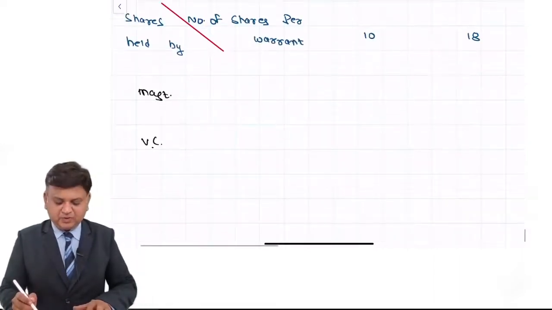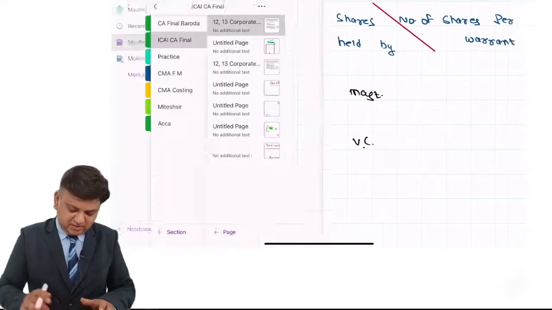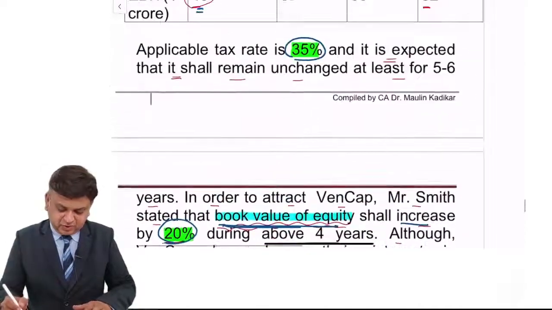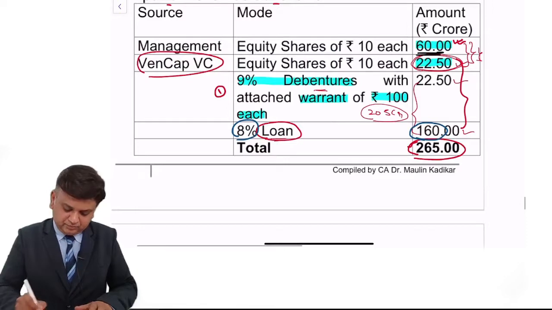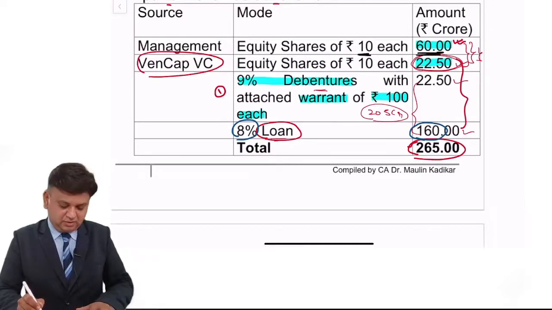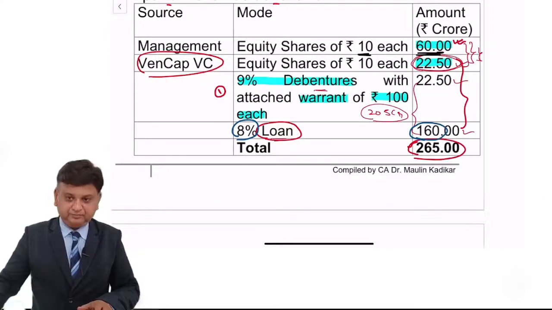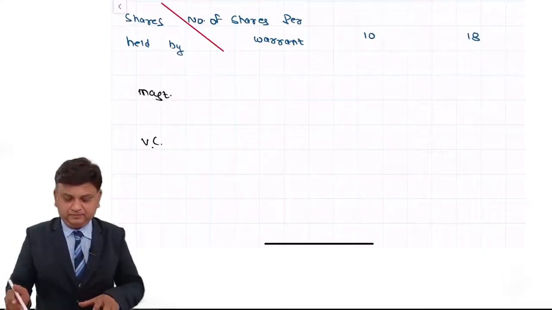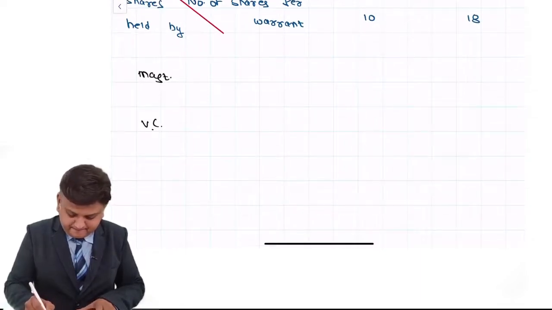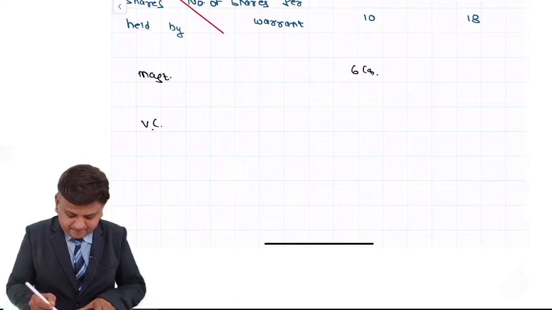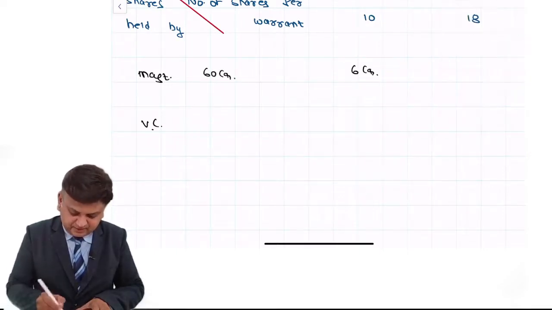As far as the promoters' holding is concerned, it has been given to us that they are going to have the investment of 60 crore of equity share capital and face value is 10. So we understand that it is 6 crore is the number of shares. It is 60 crore divided by 10.